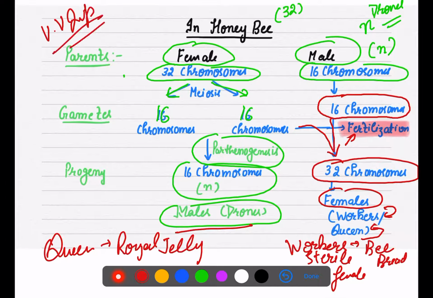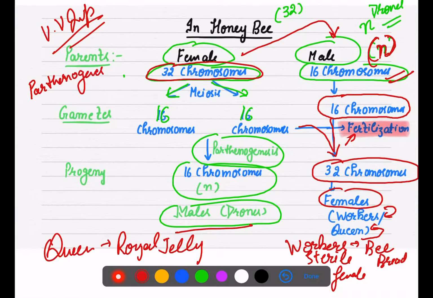You need to understand कि ये जो males हैं, they males have half of the set of chromosome. कभी भी गलत मार्क मत करके आइएगा कि males have 2n ploidy. No, in honey bee males have half set of chromosome. Females have 32 chromosome. उसके बाद भी दो conditions होती हैं, that is parthenogenesis, means that is without fertilization, or second condition can be fertilization, right? So these two condition can be there.